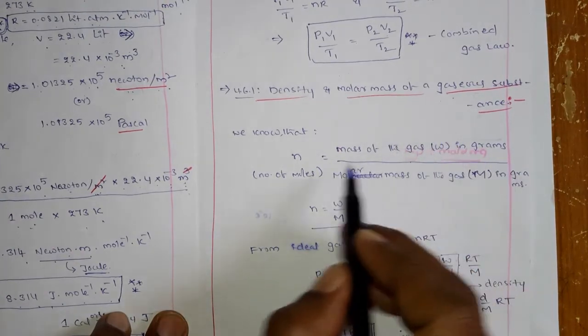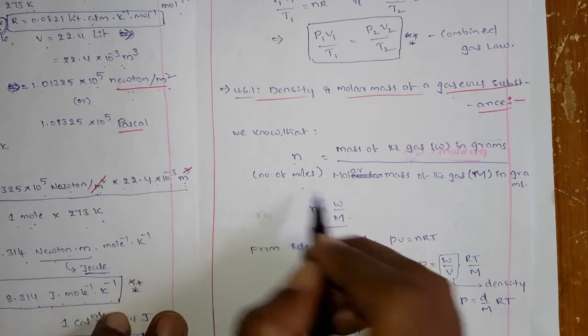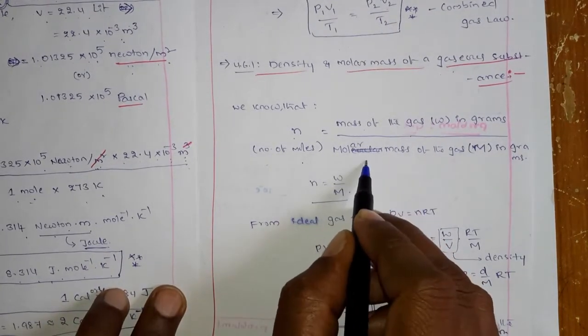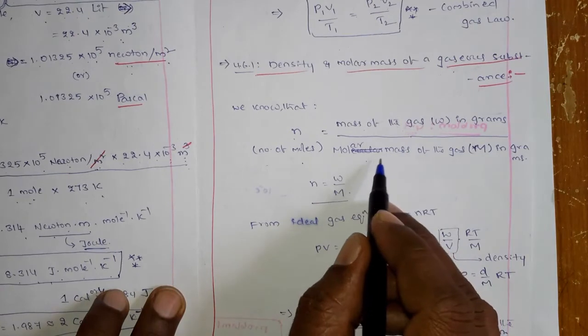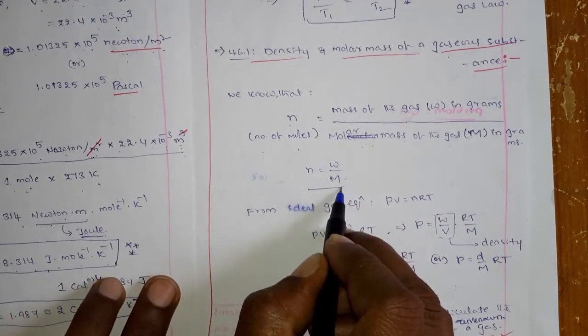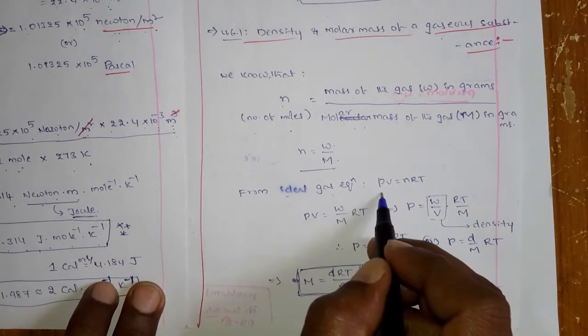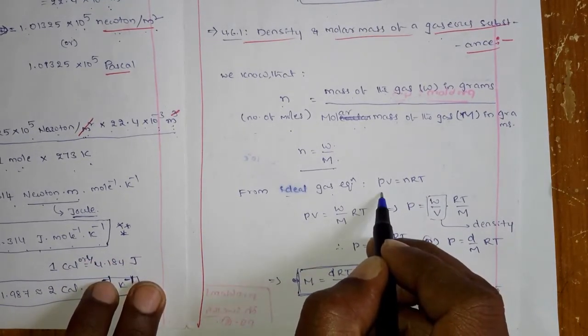Okay, but before going to that, you know what is n? The n is nothing but the number of moles. The number of moles is equal to mass divided by molar mass, mass of that gas divided by molar mass of that gas. So that is W by M. But you know what the ideal gas equation is? The ideal gas equation is PV